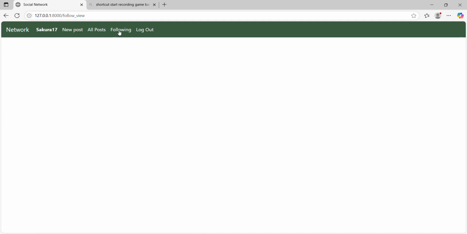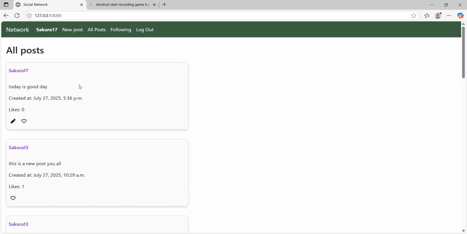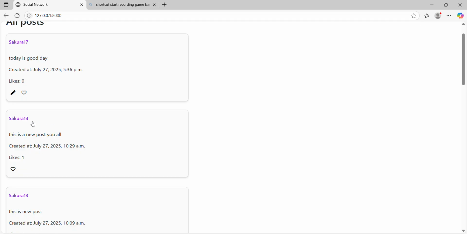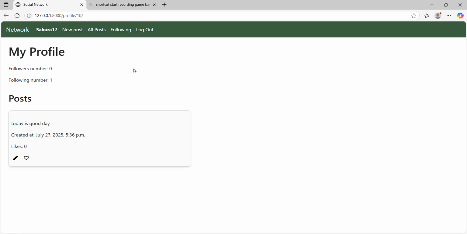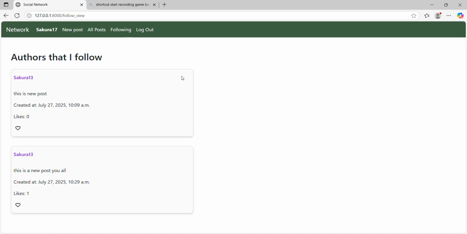Okay, so I go back to my main page and I'm just going to following. Well, it's empty because I have no followers. So I have to go to network again and to follow someone. So for example, I can follow Sakura. So I press this little person and I can follow Sakura. So Sakura's followers +1, and if I go to my page, I have following +1. And I go to following and I have Sakura's post in my following page.